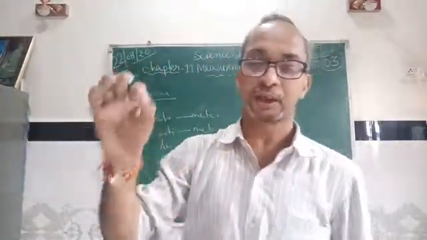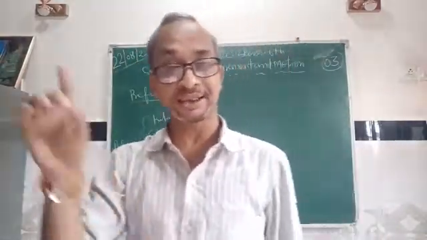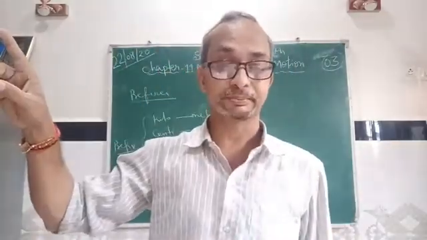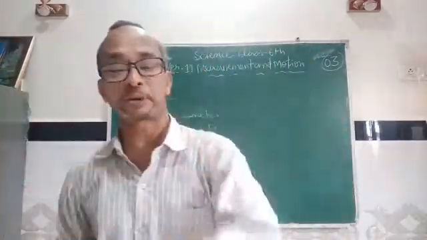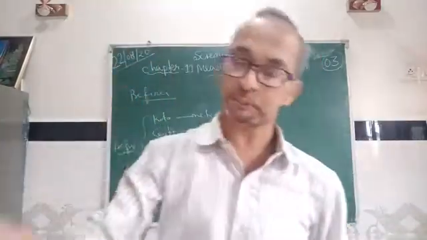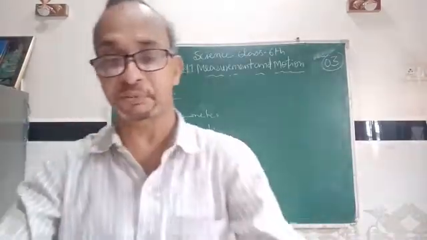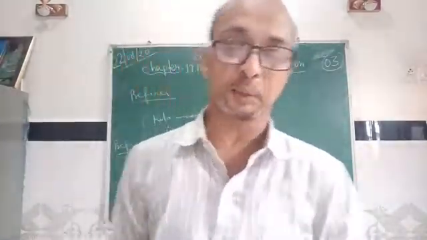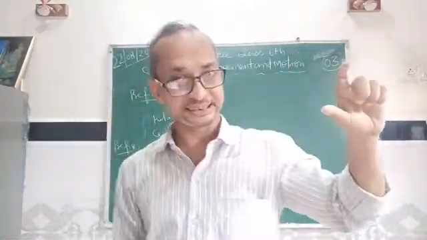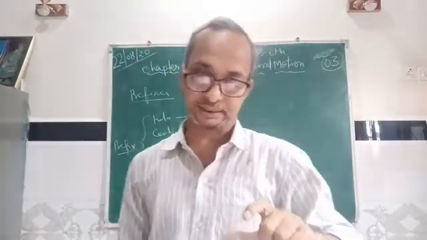Kilo is the prefix which denotes 1000. Centi is the prefix which denotes 1 by 100. Milli is the prefix which denotes 1 by 1000. So these are examples of the prefix. Means a prefix is a kind of word used before the name of an SI unit to get a bigger value or a smaller value of the unit. Kilo is the prefix. Centi is also a prefix. Milli is a prefix.